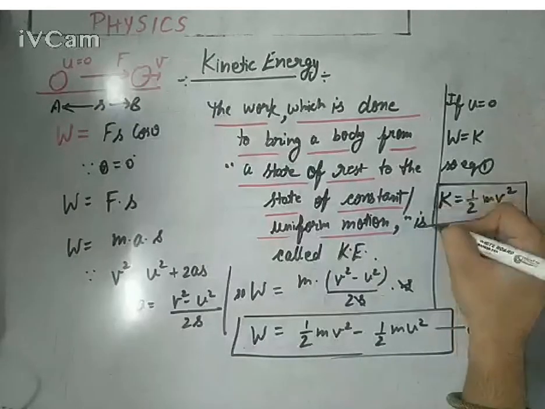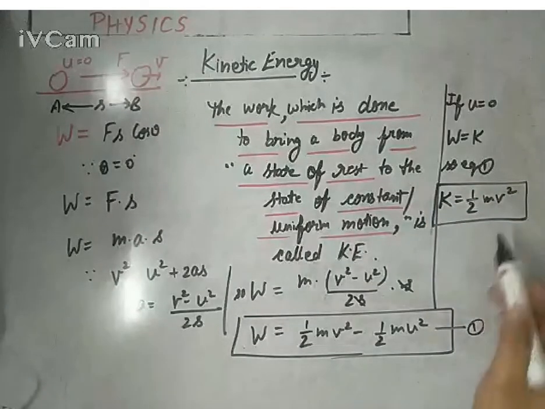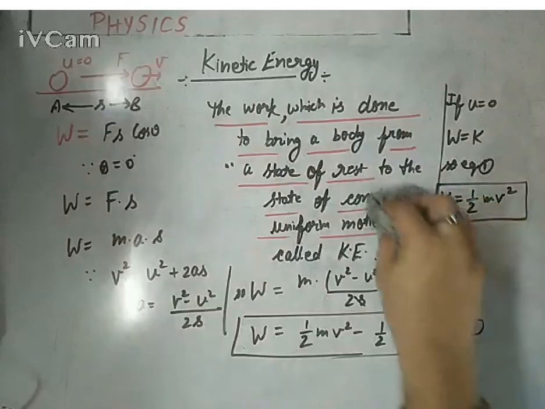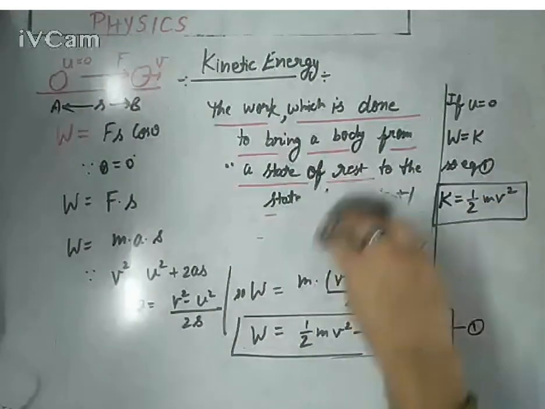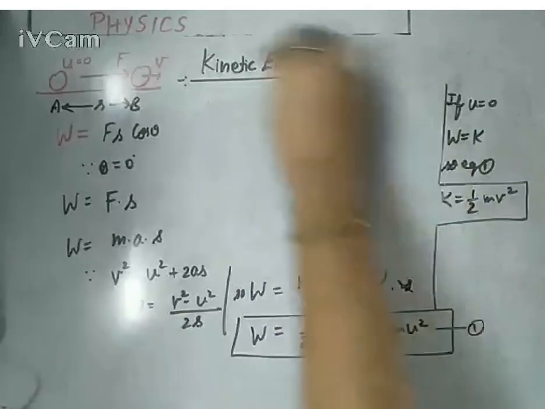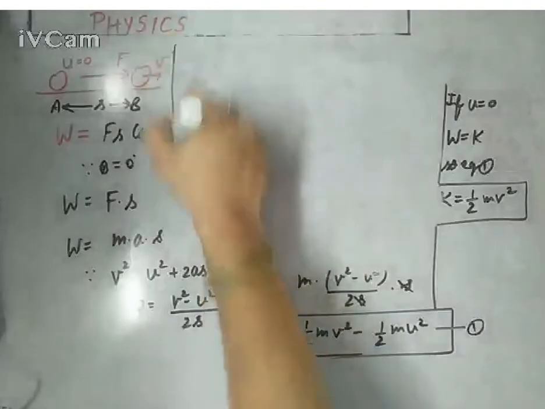That is the formula for kinetic energy for a body which is moving with velocity v. A body of mass m which is moving with a constant velocity v, its kinetic energy would be half mv square. This is a general method to derive the formula. Another way is the calculus form, which is actually very easy. The same definition will be applied for the calculus form, but with a small change. With a small change, you need to pay attention.